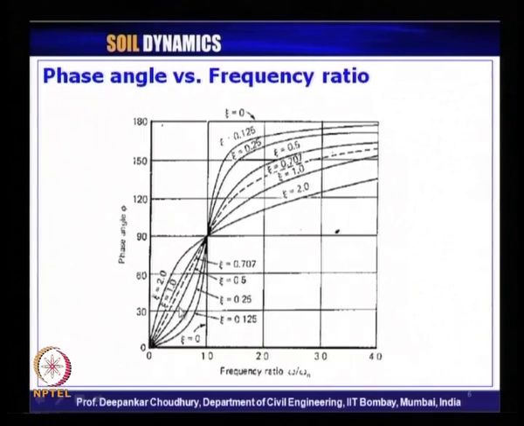How the phase angle varies with respect to frequency ratio, that also we have seen. At frequency ratio 0, the phase angle is 0, and when frequency ratio tends to infinity, the phase angle approaches 180 degree. And when frequency ratio is 1, the phase angle is 90 degree, and it varies accordingly with the damping ratio of the system.